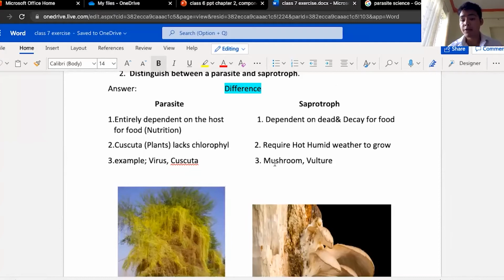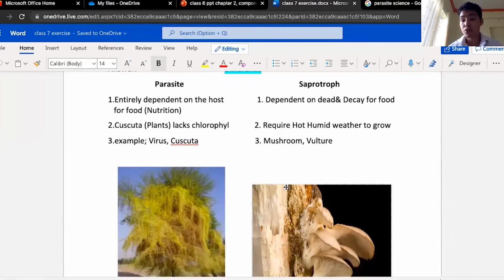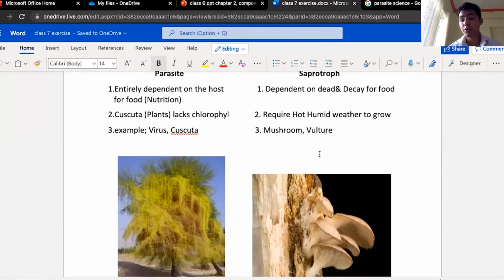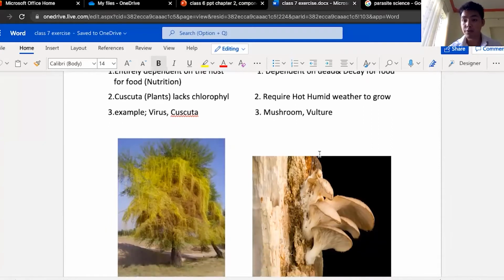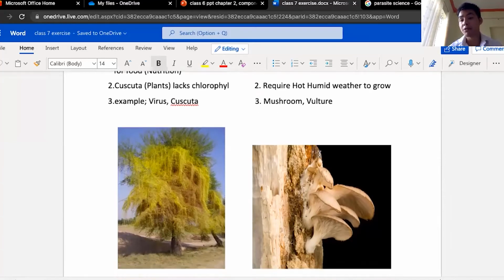The examples of saprotroph given here are as simple as a mushroom and a vulture. A vulture can be an eagle-like creature found in African nations. They usually eat all the dead remains of animals.